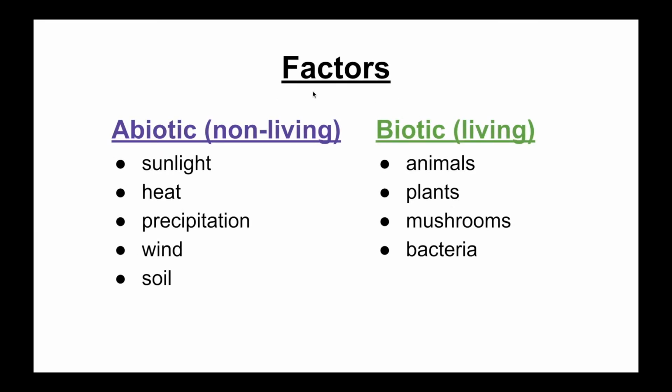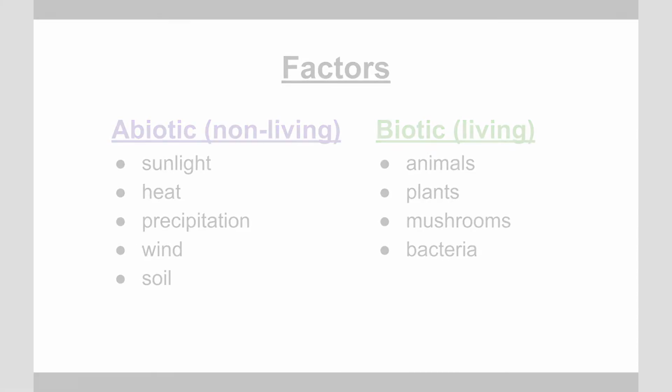So when we're talking about the factors associated with this, abiotic means non-living. I've already used that a little bit. And then biotic is going to be living. Abiotic factors are things like sunlight, heat, precipitation, wind, and soil, whereas biotic factors are animals, plants, mushrooms, and bacteria, right? Anything that is living. So if we're looking at this, these factors play a major role in our biospheres and communities. They have an individual role with the populations and the individuals that are associated with whatever that environment is. So we have to think about how we're classifying these factors and then how they have relationships with the organisms in that environment.